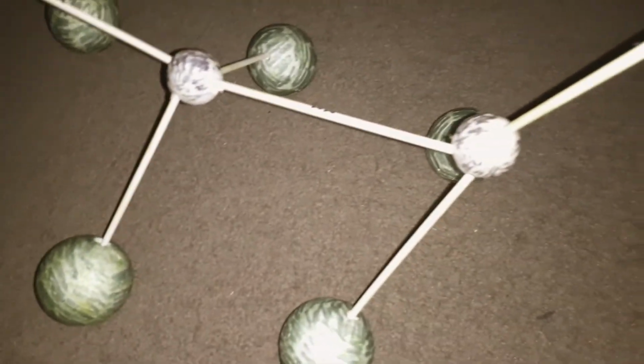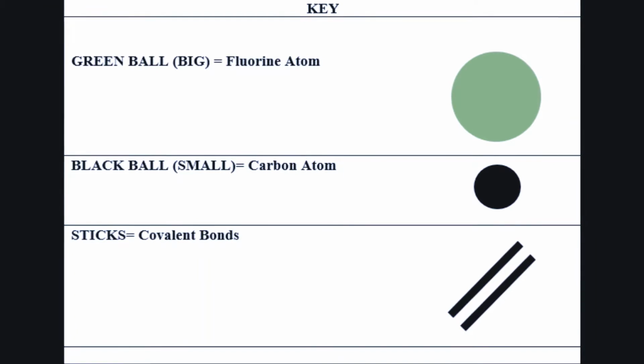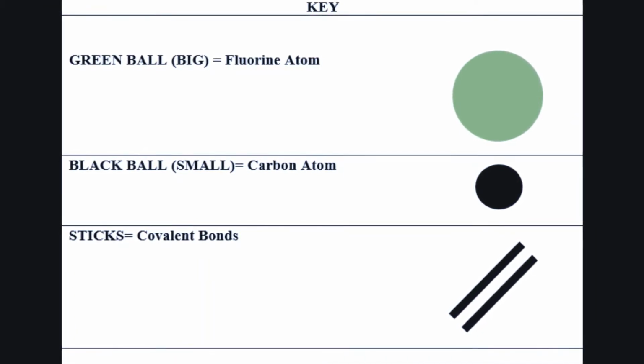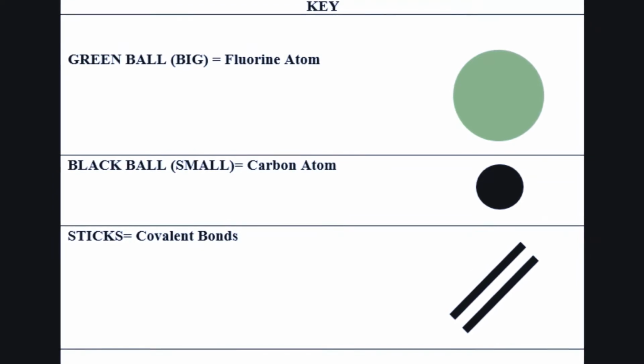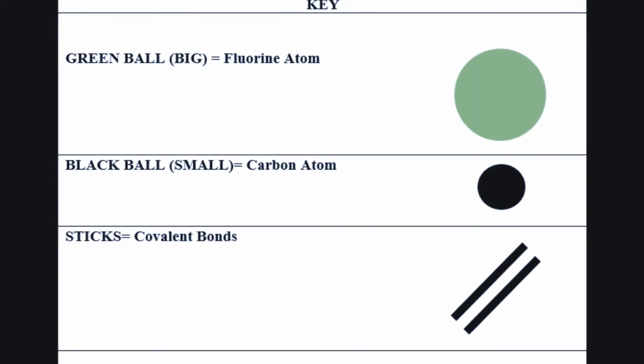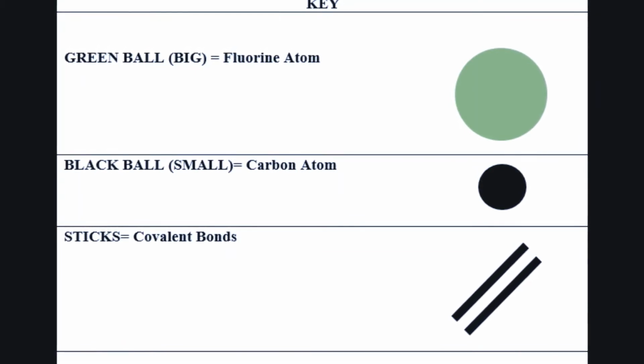So if we have a look at this key, the green ball here represents the fluorine atom, the black ball, the small one, represents the carbon atom, and the sticks, or the rods I use, these white ones, represent covalent bonds between each of these atoms.